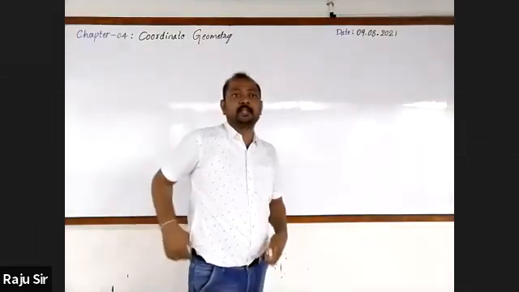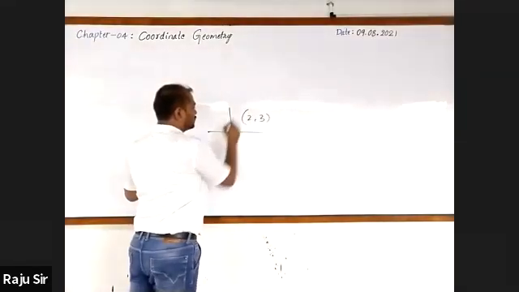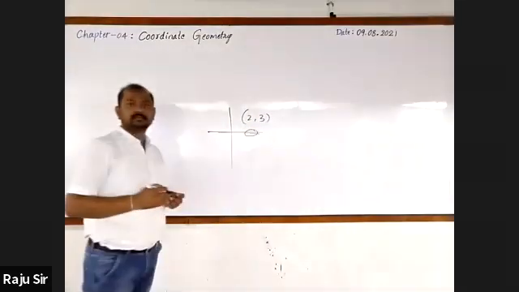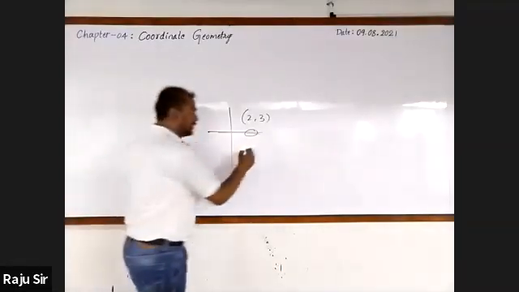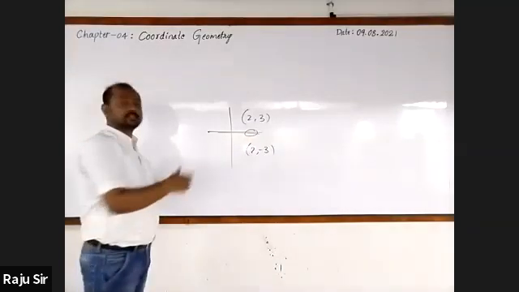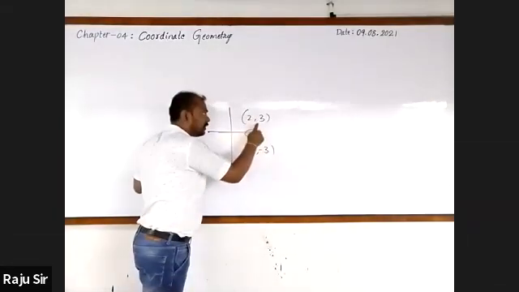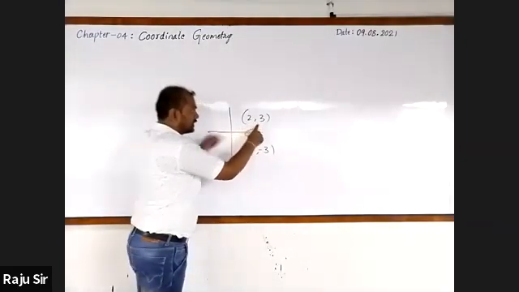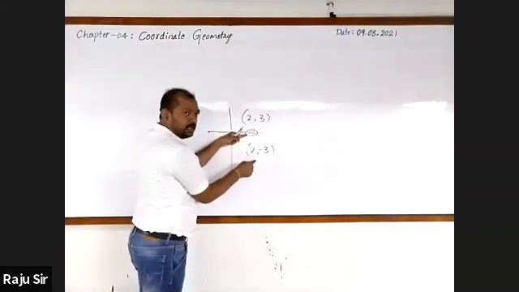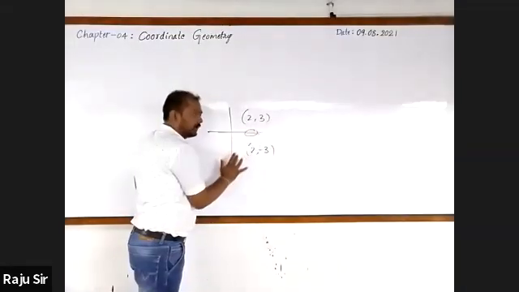Then could you tell what is the mirror image of 2, 3 with respect to the x-axis? Yes, 2, -3 with respect to the x-axis. Its image is found in the fourth quadrant, and the signs are positive and negative.